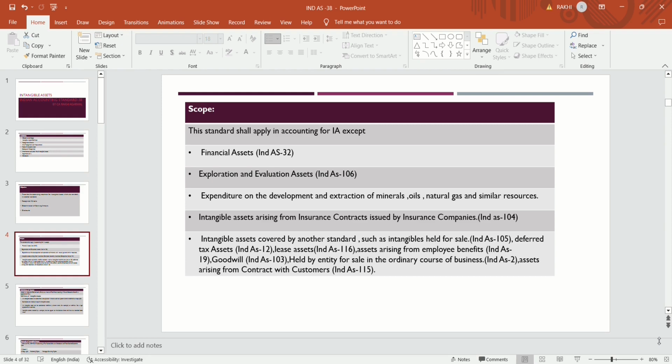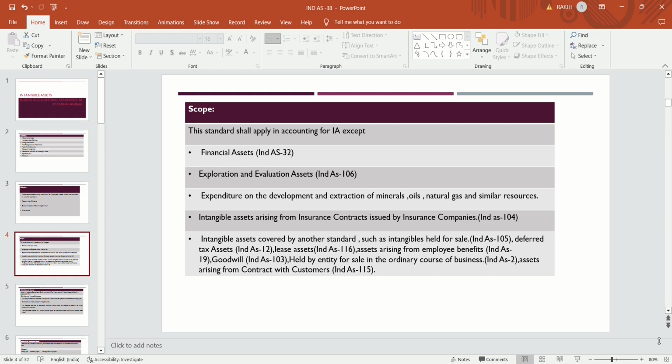These financial assets are in intangible form, but there is a separate standard to deal with financial assets. Ind AS 32 generally talks about financial assets, so these assets are out of the scope of intangible assets. For financial assets there is a separate standard, that is Ind AS 32. Next, exploration and evaluation assets.